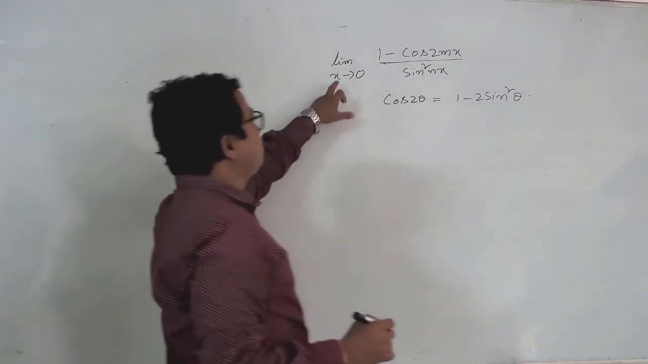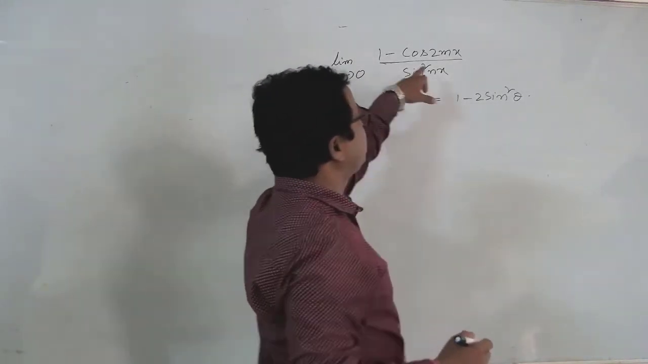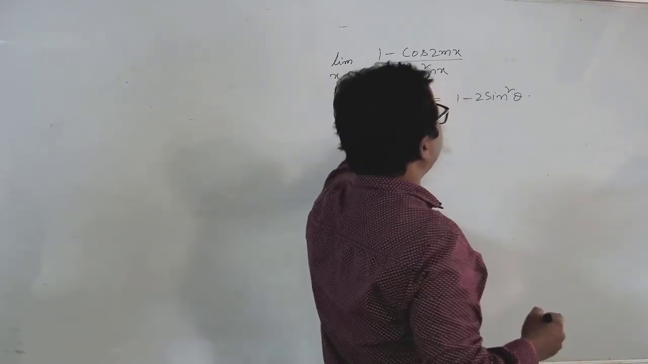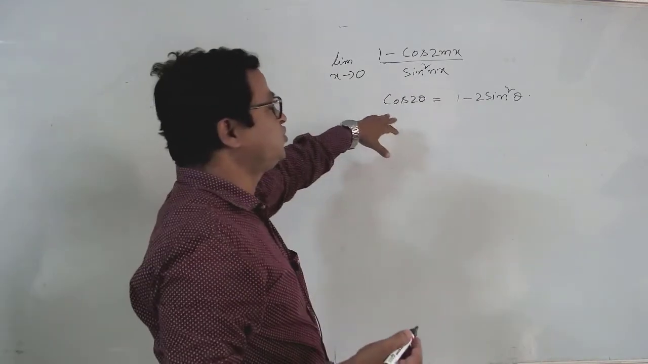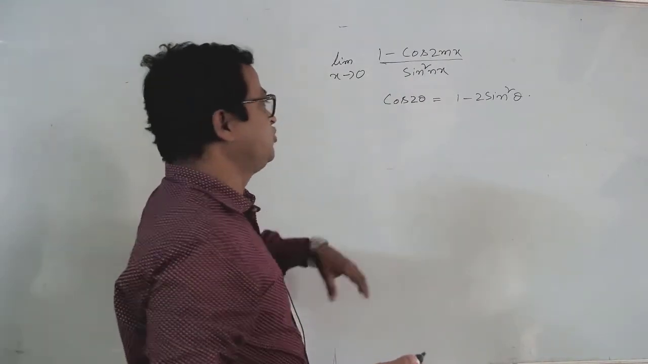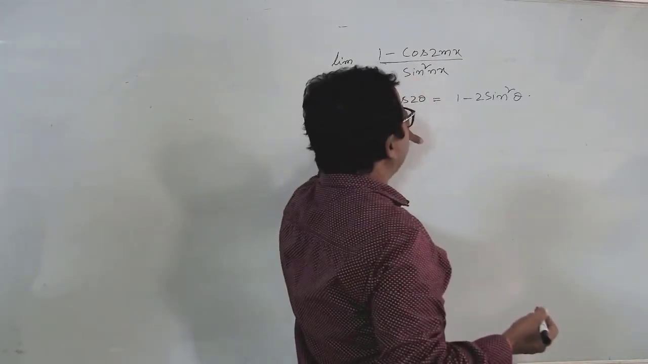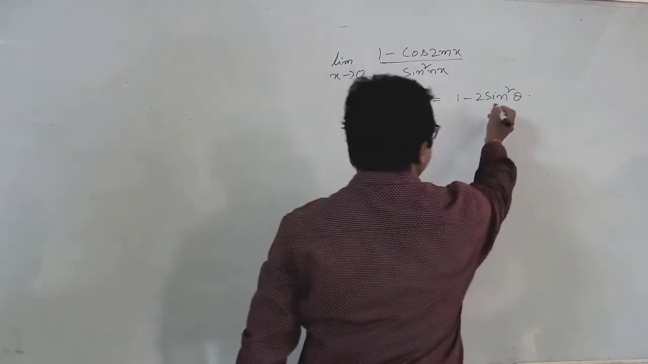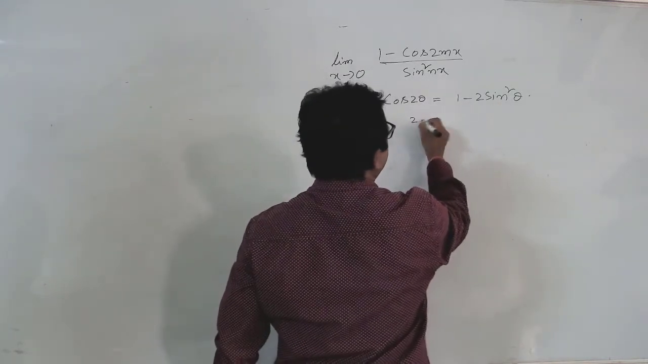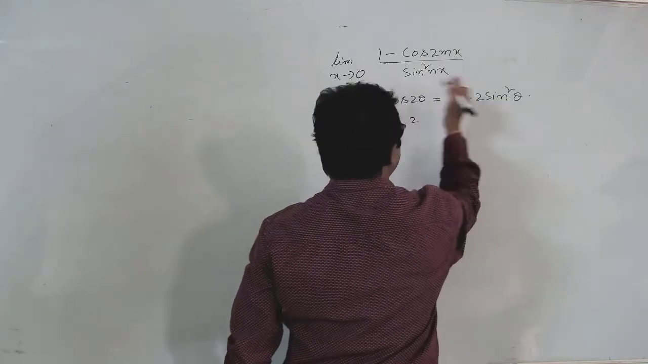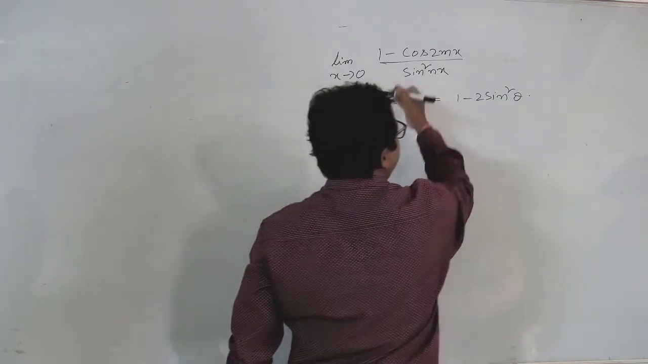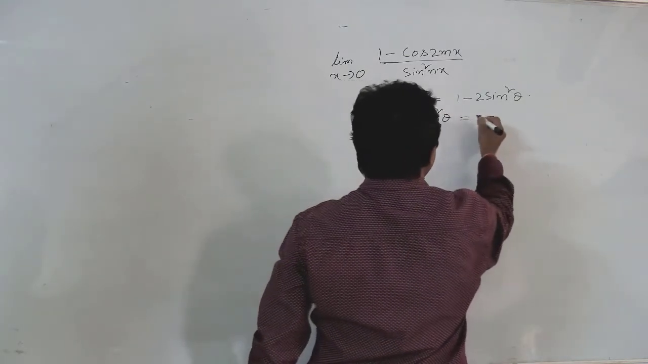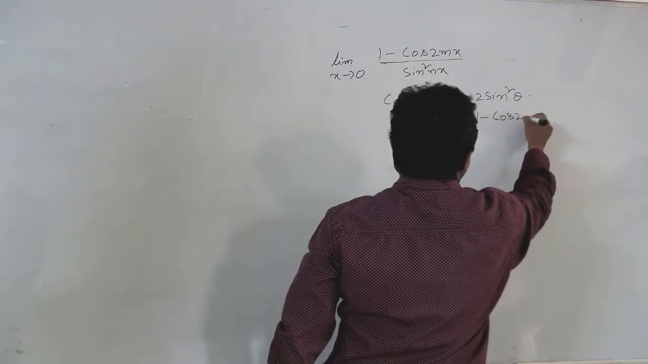Okay, see here another problem. Limit x tends to 0, 1 minus cos 2mx by sine square nx. So we have one formula in trigonometry, in 10th class and also in intermediate first year 1A. 1 minus cos 2 theta is equal to 1 minus 2 sine square theta. If we interchange this formula, taking minus 2 sine square theta to the left hand side and cos 2 theta to the right hand side, then we get 2 sine square theta is equal to 1 minus cos 2 theta.